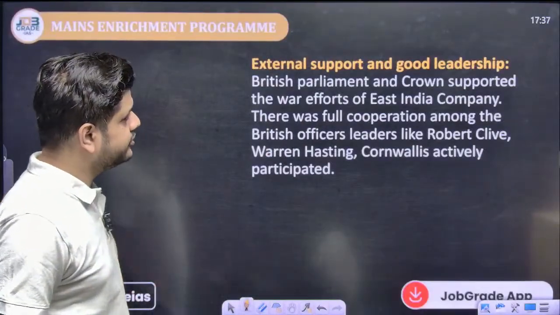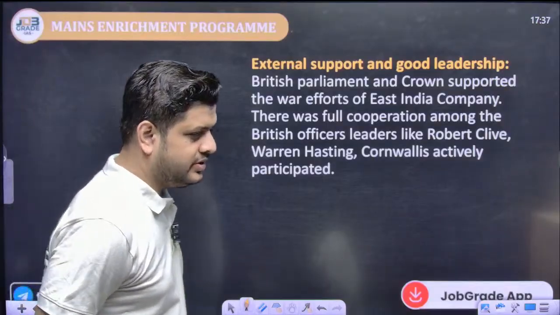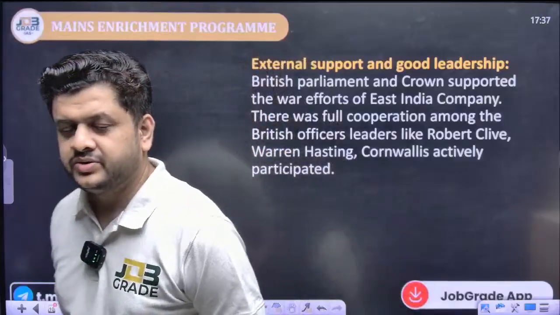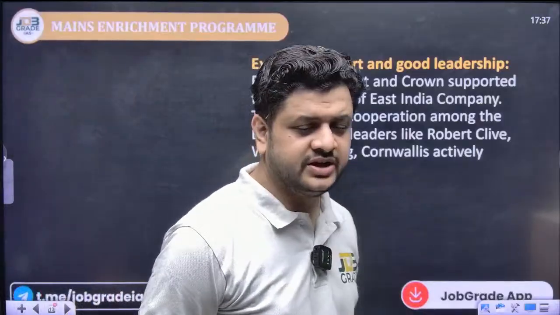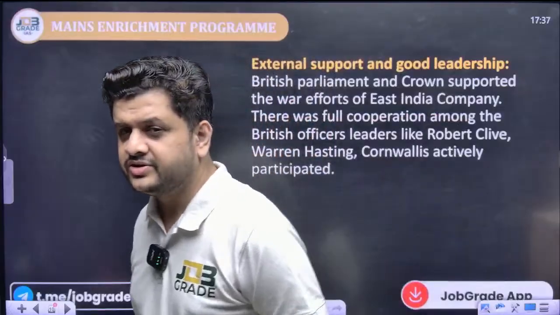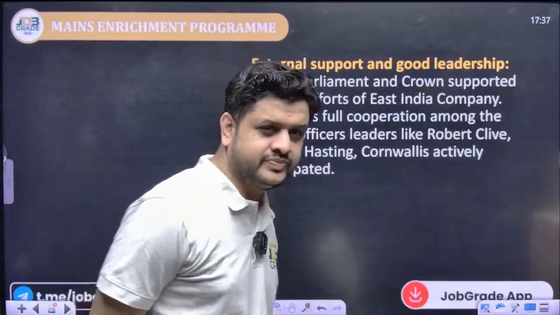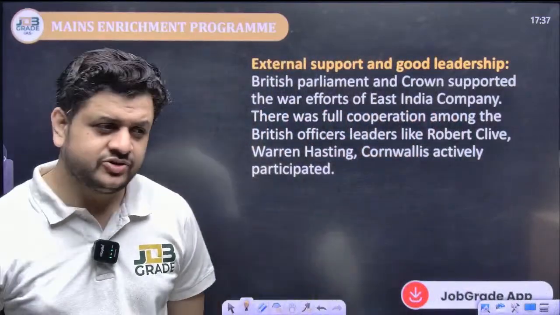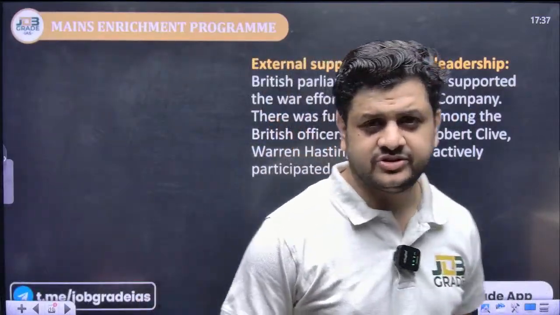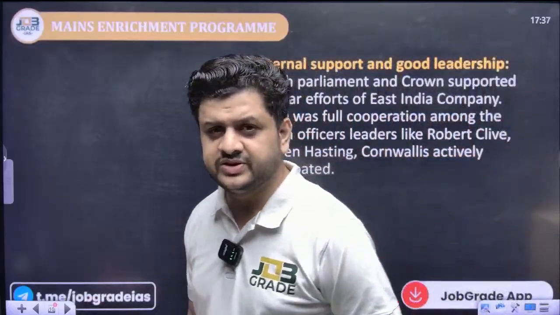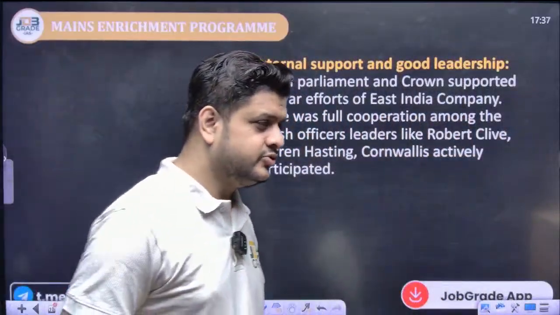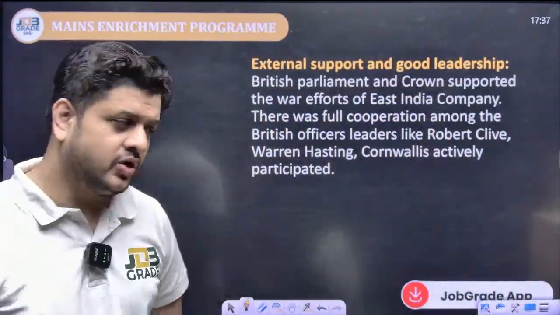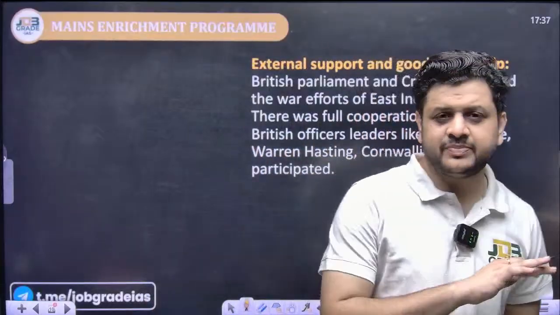Next is external support and good leadership. What kind of external support did the British always require? We have seen a lot of instances in modern Indian history that the East India Company is fighting wars, and the British Crown, the British Parliament, is throwing a series of legislations to control the supremacy, to control the suzerainty of the East India Company. They are always curtailing the powers of the East India Company.